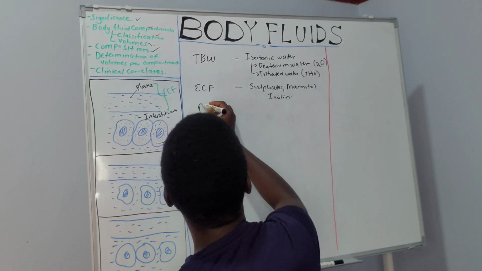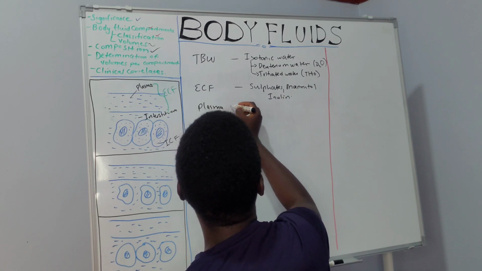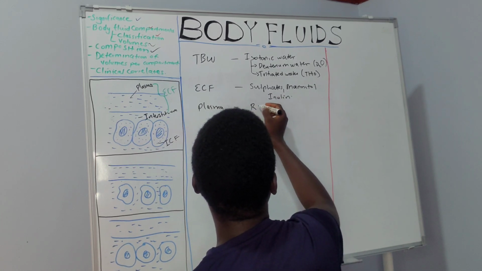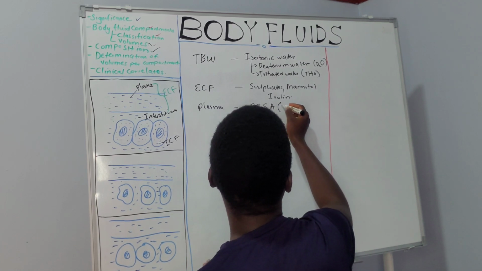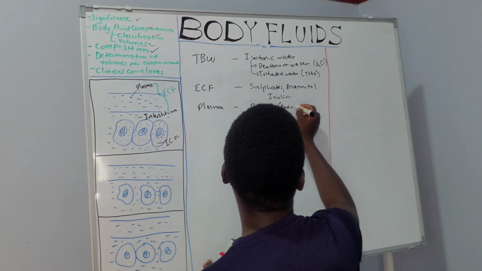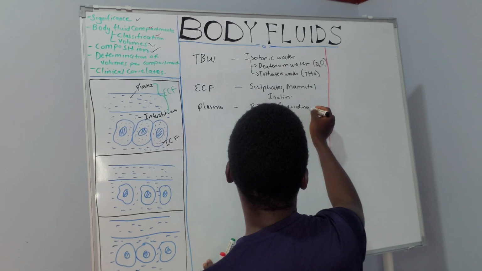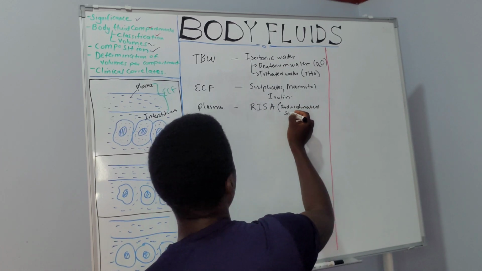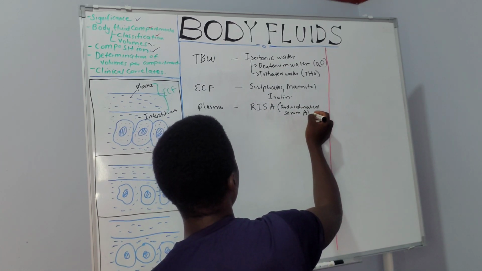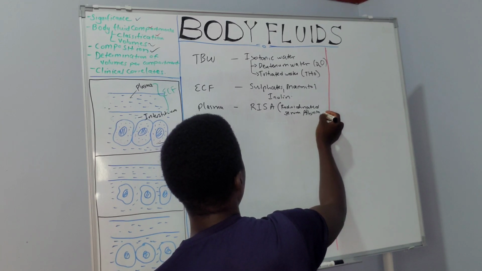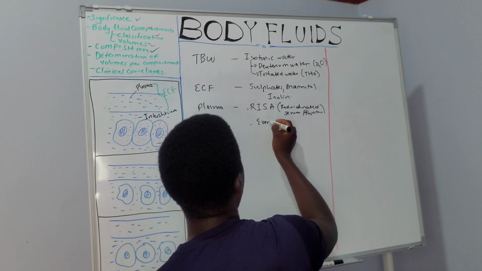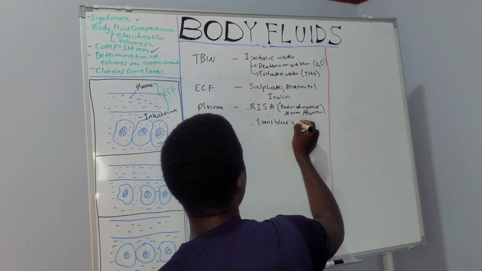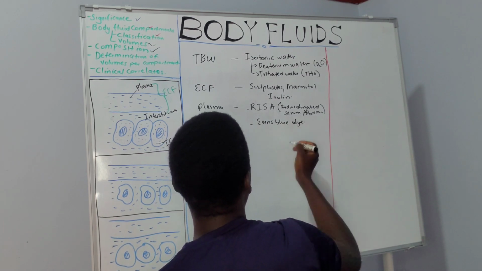And then for the plasma, we have radioiodinated serum albumin. But you can also use Evans blue dye.